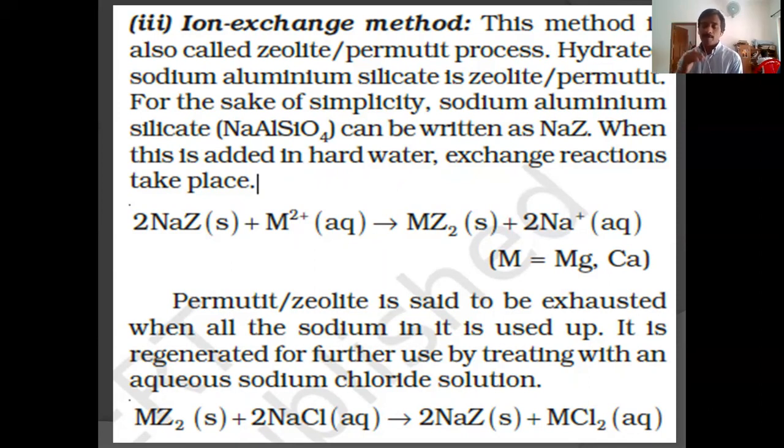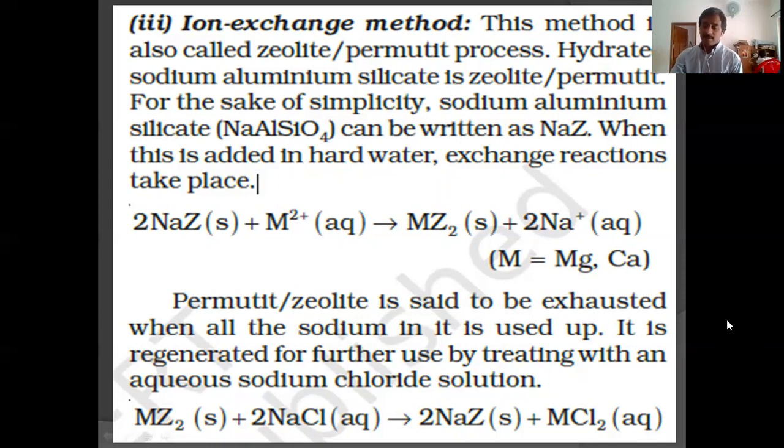When you pass sodium chloride through the zeolite, what happens? The already absorbed Ca2+ and Mg2+ will be replaced by Na+. So again we can use the equation given here. The MZ2 that is obtained here, treated with NaCl, gives NaZ plus MCl2. It is not going to the water, and we can use it for the preparation of magnesium chloride or calcium chloride, magnesium sulfate or calcium sulfate.